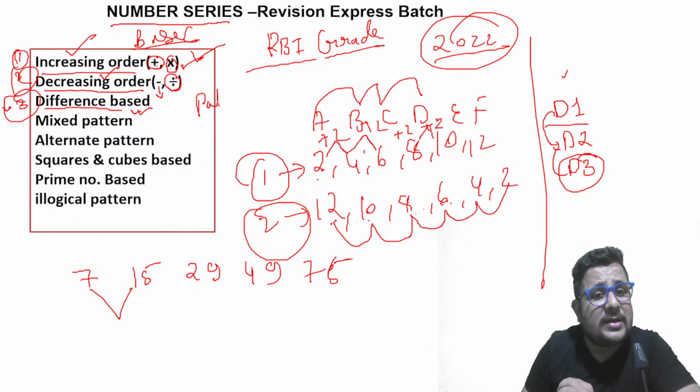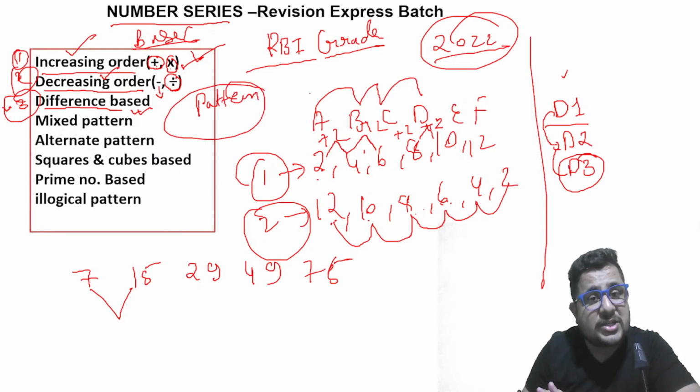That is the major key. I know the pattern of the question has changed, but the logic will be the same. First of all, you have to find out the basic logic, go through the basic logic, then solve the question based on that. So 7, 15, 29, 29 to 49, 49 to 75.